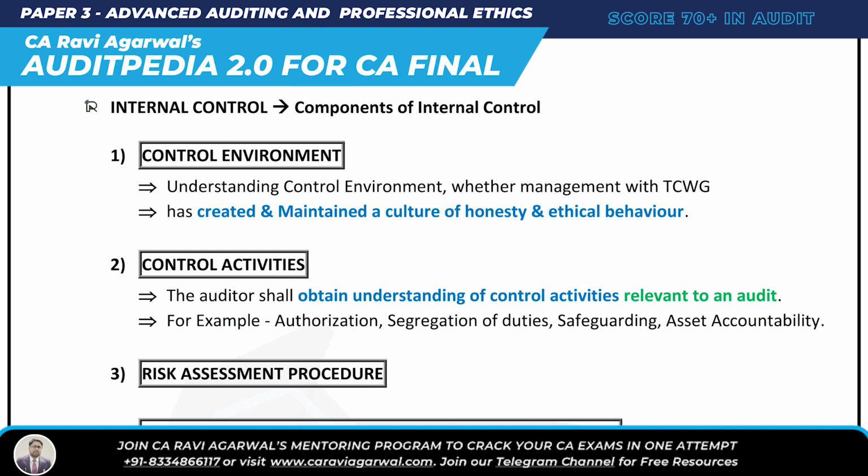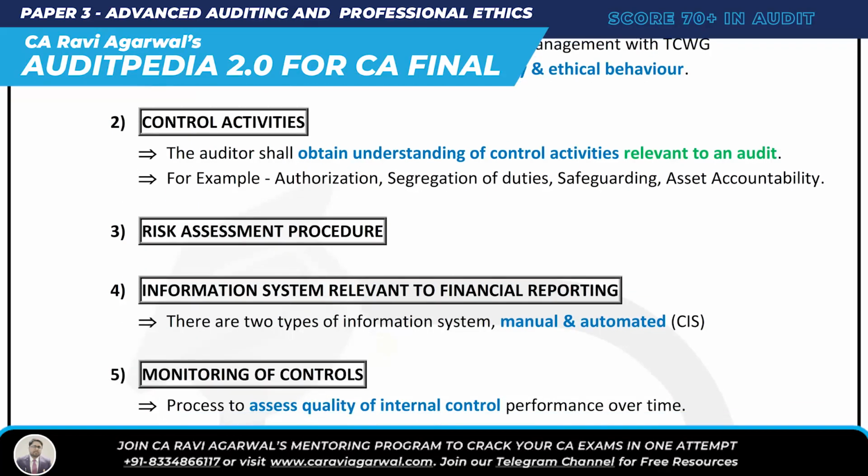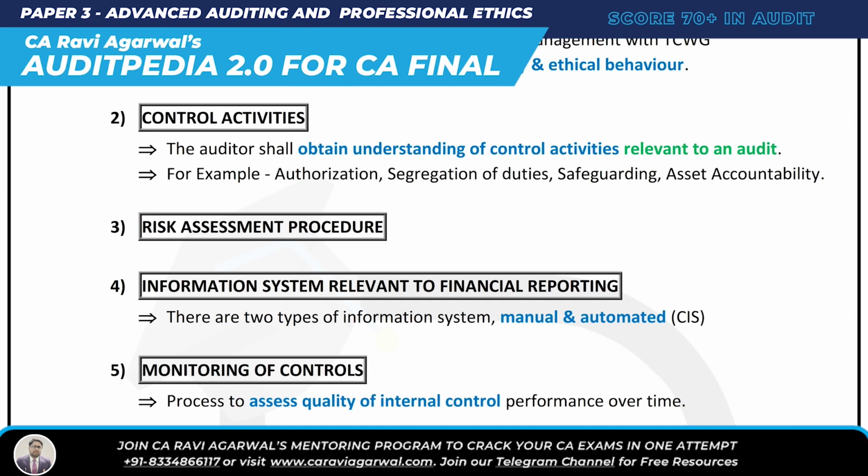You also have to understand internal control. The question here is, what are the components of internal control? I made a mnemonic for this also. It's CA ka AIM. C is control environment, and then A is control activities. Then A is risk assessment procedure, I is information system, and M is monitoring of controls.